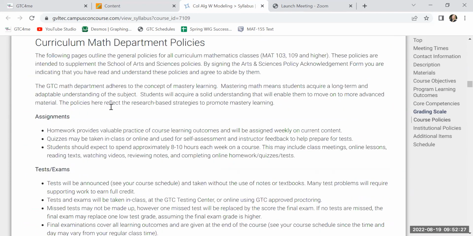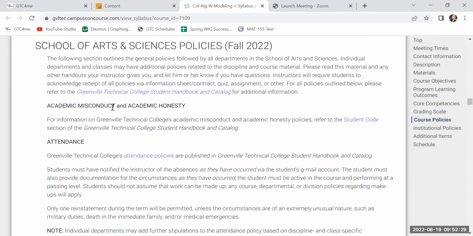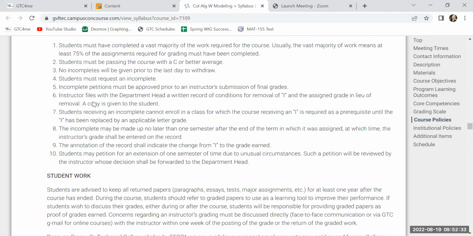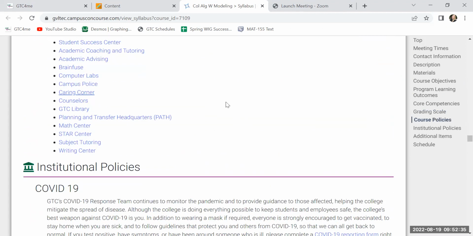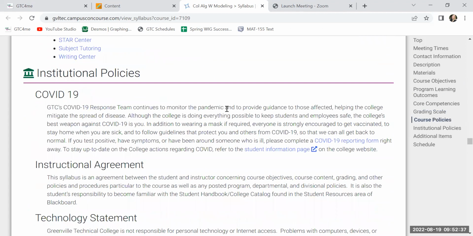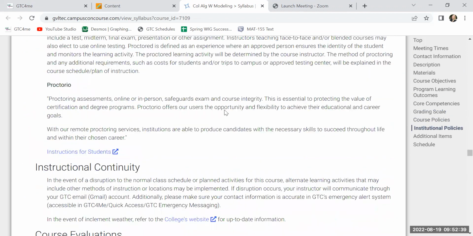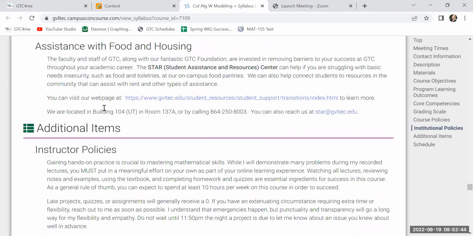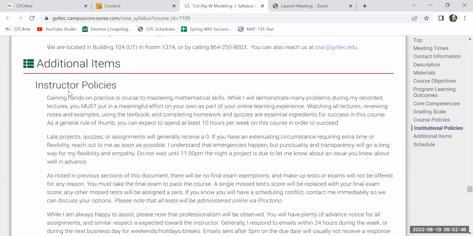Please read through these course policies, their department policies, arts and sciences policies. Again, I'm not going to insult your intelligence here. I don't like reading them either. Some of them are redundant on each other because they have to be there for the institution and for A&S. But if you scroll way down near the bottom, you'll see additional items with your instructor policies.